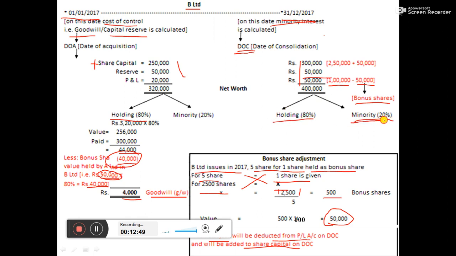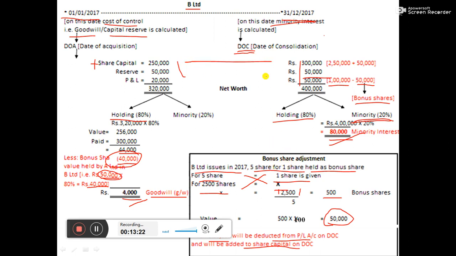So we are just bothered with this minority 20% while calculating minority interest. So 4 lakh into 20%, minority interest is 80,000. So with this chart we are getting two amounts. First we are getting goodwill that will come in the balance sheet on the asset side, and minority interest will come on the liability side as minority interest.